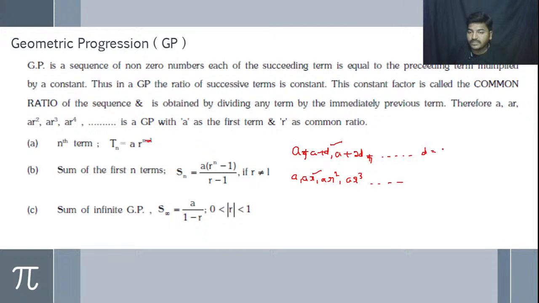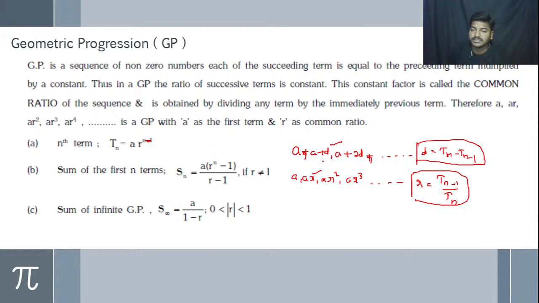Here the common difference is found by taking Tn minus Tn minus 1. The common ratio can be given as Tn divided by Tn minus 1. In this way we have to find the common ratio, and in this way we have to find the common difference. This is the difference between the arithmetic progression and the geometric progression.